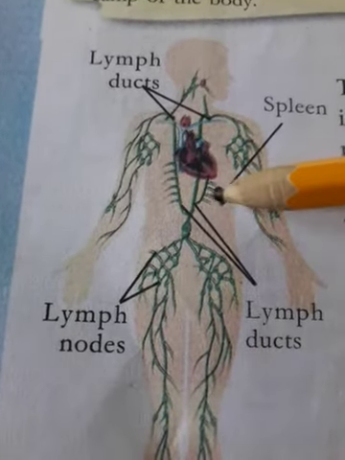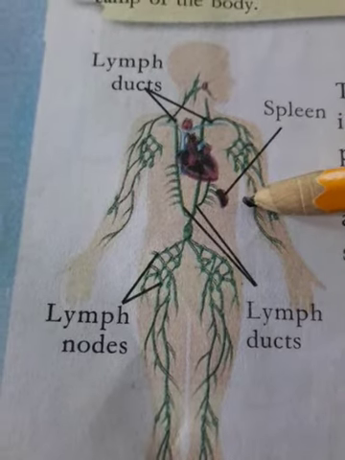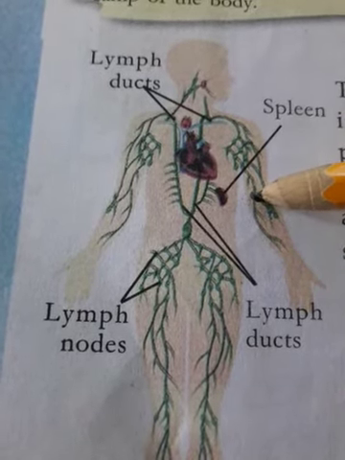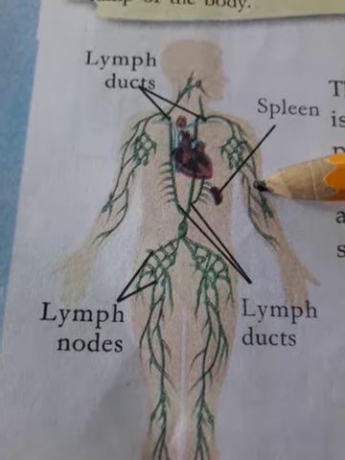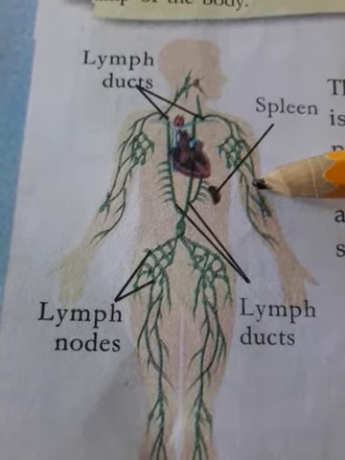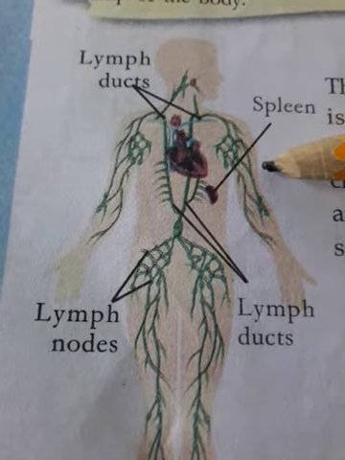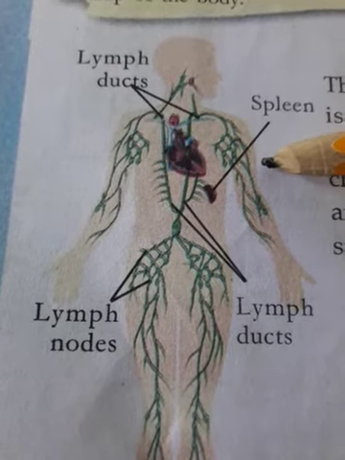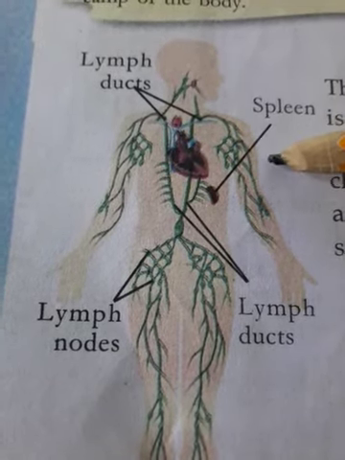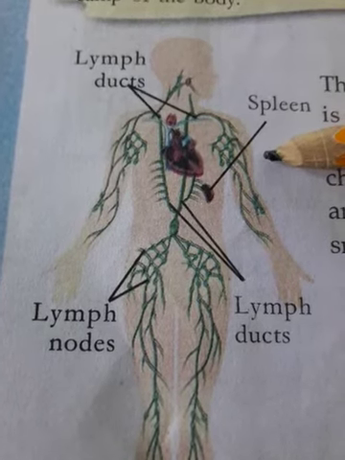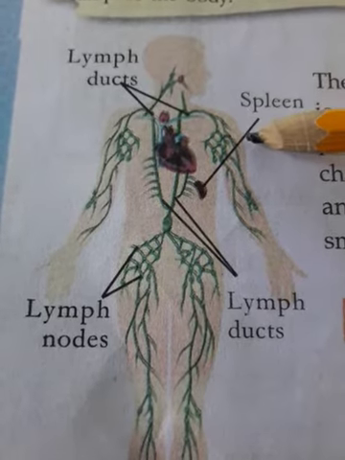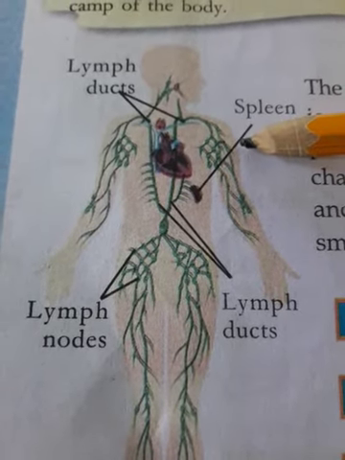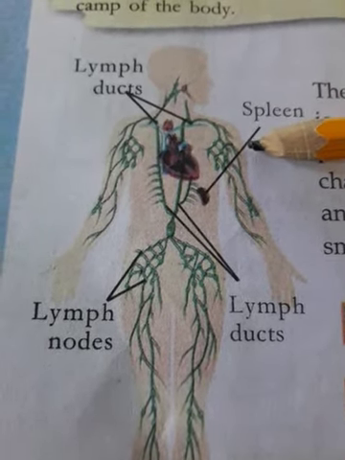Another important part is the spleen, the largest organ of the immune system. Its main function is to provide immunity. It consists of two types of tissue, red pulp tissue and white pulp tissue.